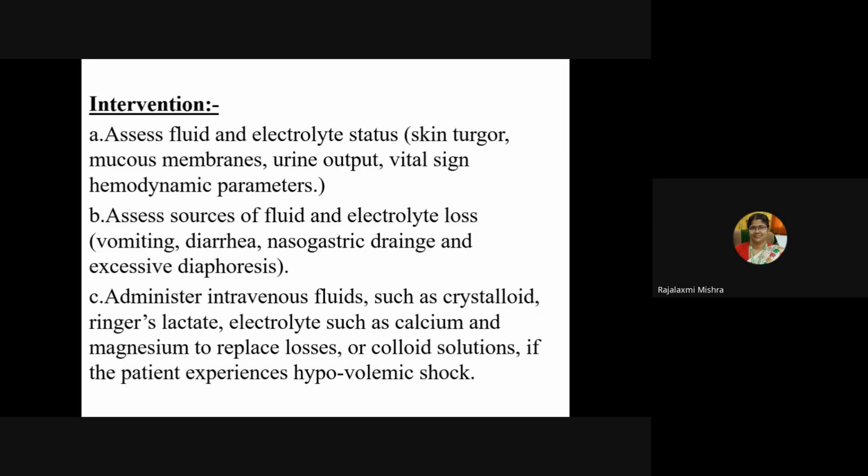Then assess sources of fluid and electrolyte loss like vomiting, diarrhea, nasogastric drainage and excessive diaphoresis. Then administer intravenous fluids such as crystalloids like Ringer's lactate, electrolytes such as calcium and magnesium to replace losses, or colloid solutions if the patient experiences hypovolemic shock.